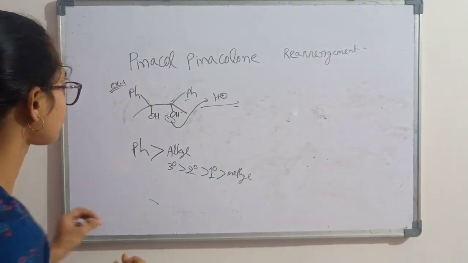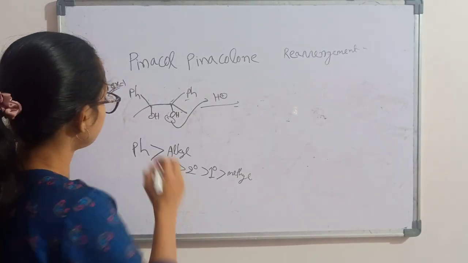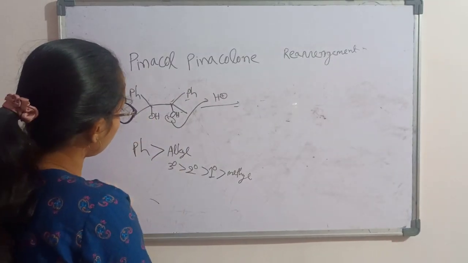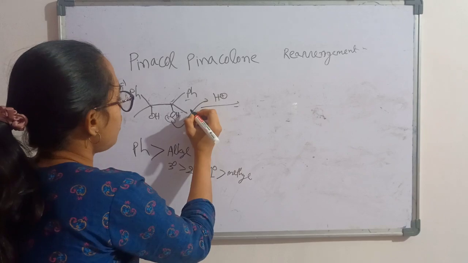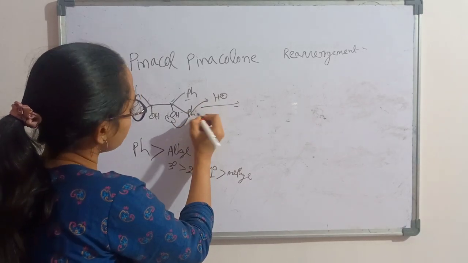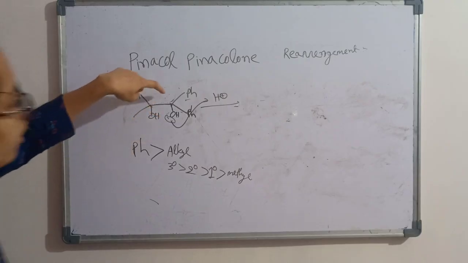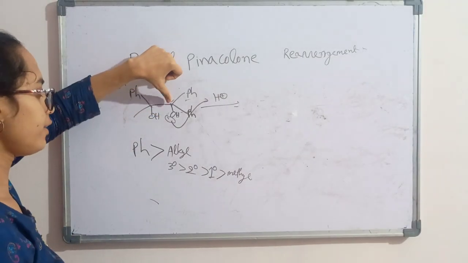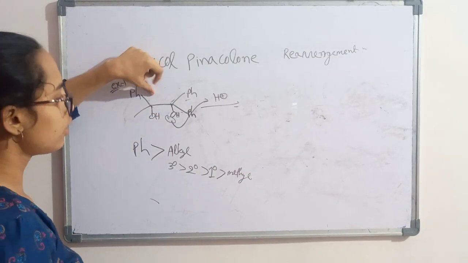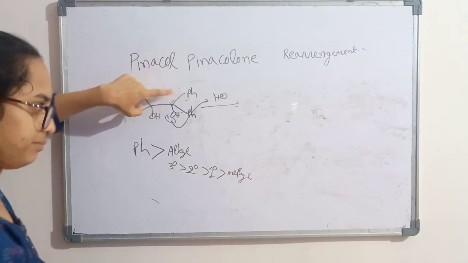So now let's say 2 phenyl here. Okay, then here also if a carbocation forms, it will be more stabilized in place of here. So we will form the carbocation here.